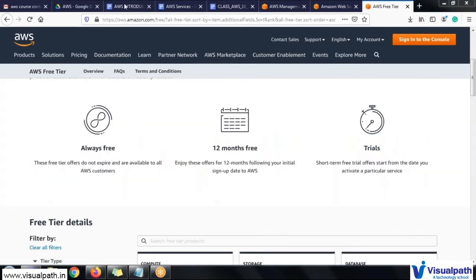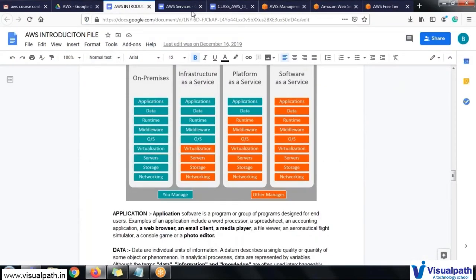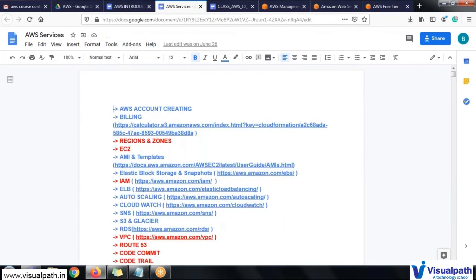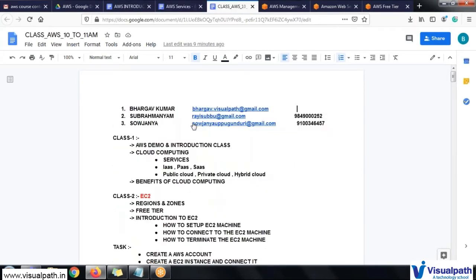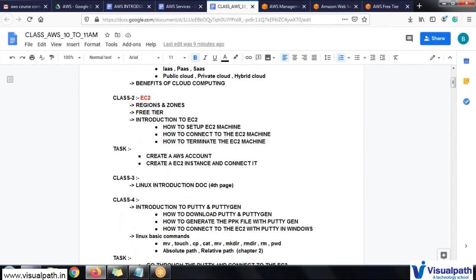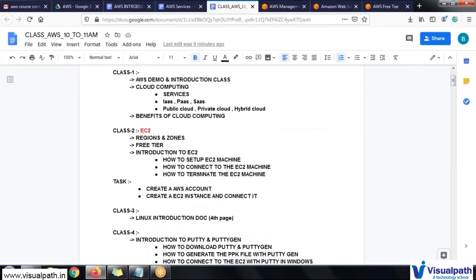Okay, so this is my mode of explaining to my students. I have already taken a few previous classes for a few students. The mode of explanation will be like this: on the first day of the class I will go with the demo and introduction of the class, where I will cover IaaS, PaaS and SaaS. Now we have discussed a little bit about IaaS, PaaS and SaaS and the different kinds of services. Now I will go to the different services provided by AWS.